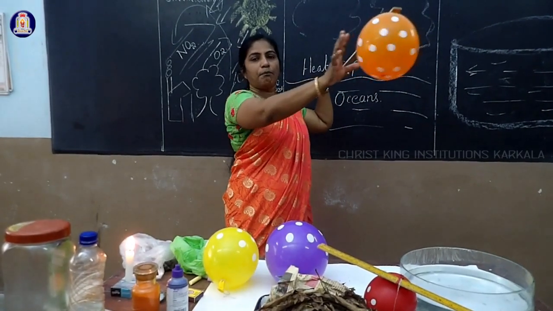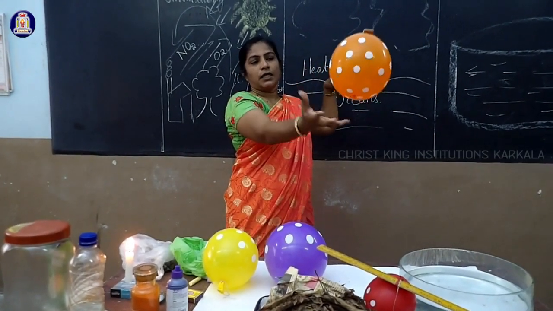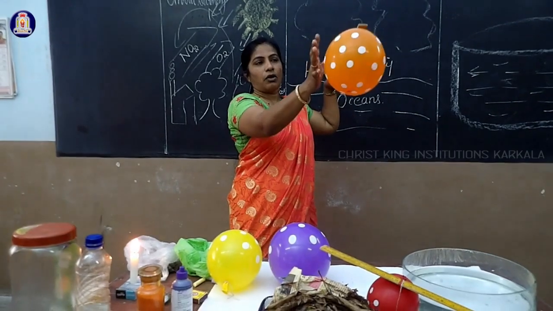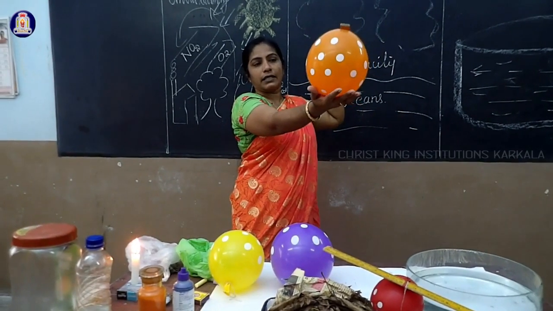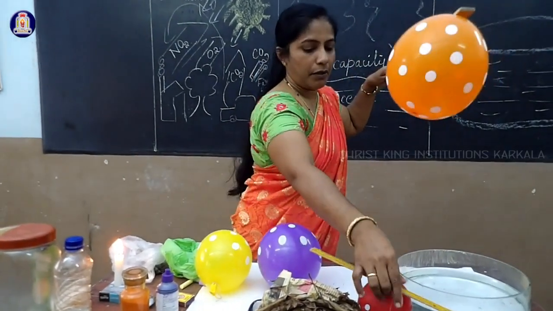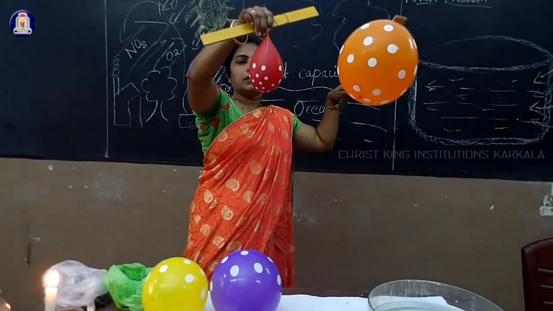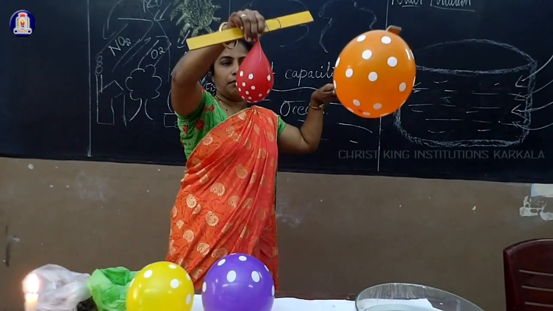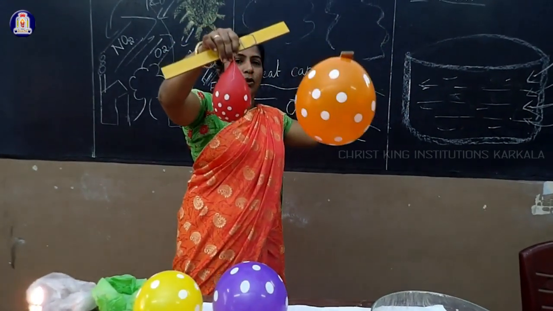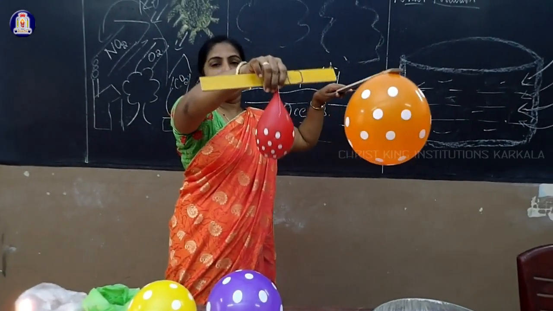So I have taken a balloon. This is an example for Earth's atmosphere. So air is there inside. I have blown the air, so that's why air is present inside the balloon. I have taken one more balloon. You can see it is heavy, because that is nothing but water in a balloon. One is air in a balloon, the second one is water in a balloon.